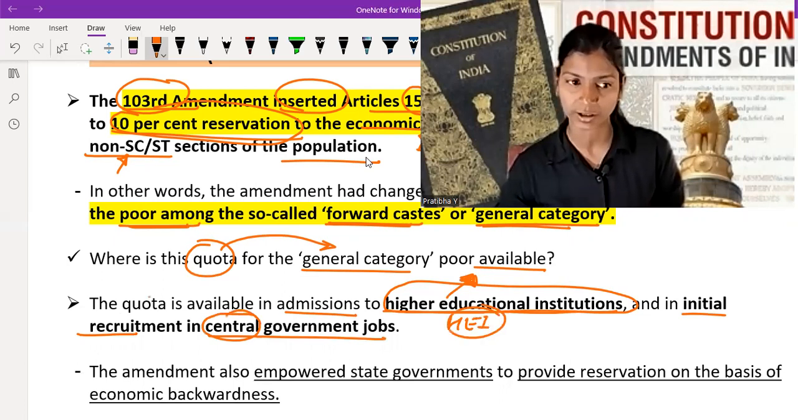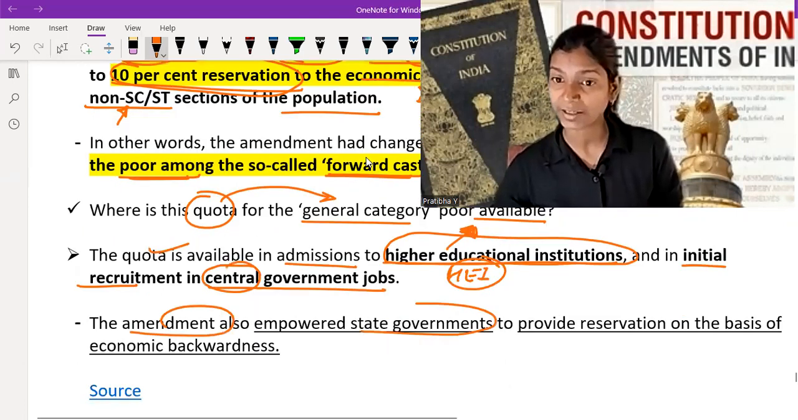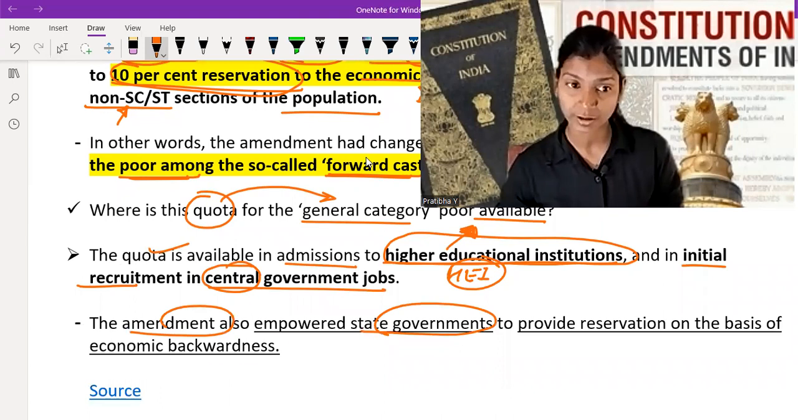Next, the amendment also empowered state governments to provide reservation on the basis of economic backwardness.